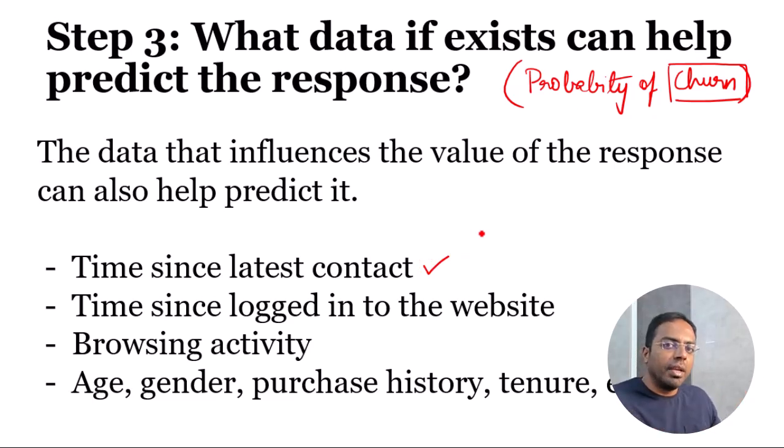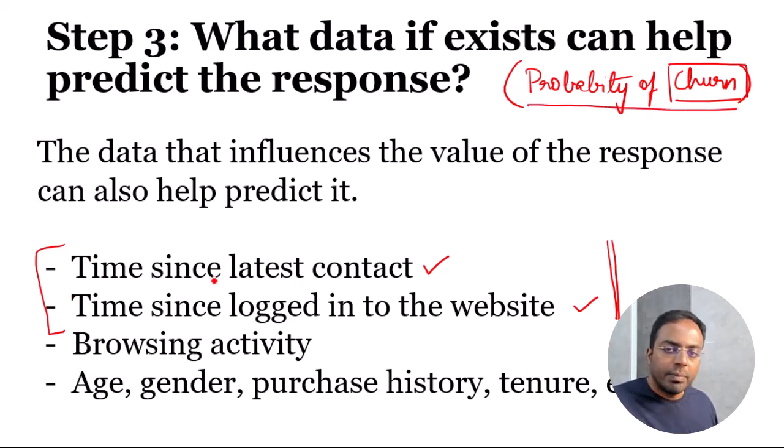How long has it been since the customer called customer service? Or it could be the time since they logged in to the website. This can also be a measure. The chances are, the longer the time since a customer has logged into the website, the lesser the chances that customer is going to be responsive or active. Keeping that in mind, this can be a helpful metric to predict the probability of churn. This is not always the metric, but it can be helpful to identify those customers.